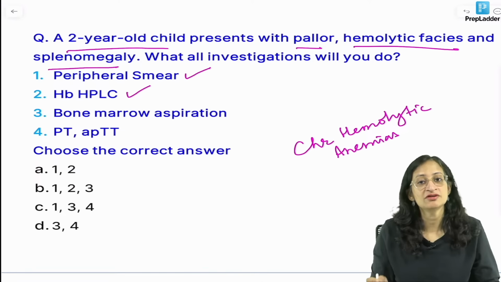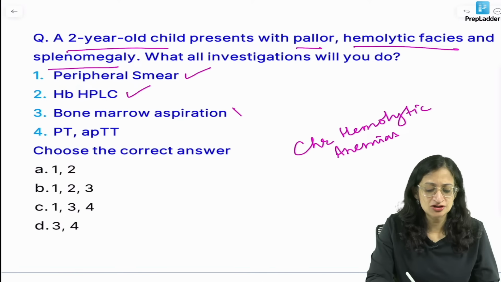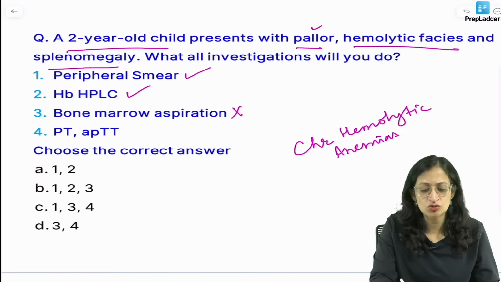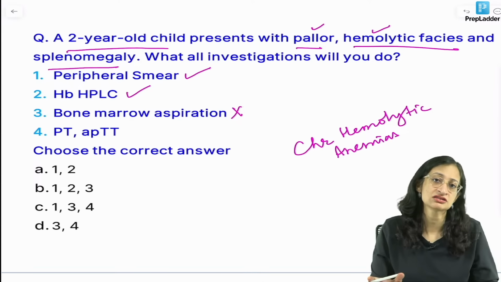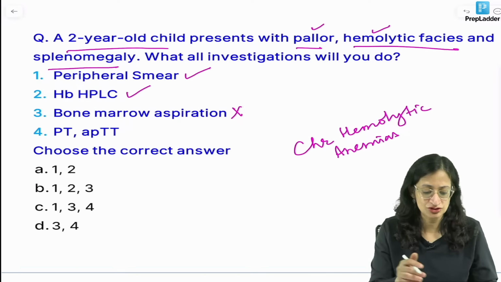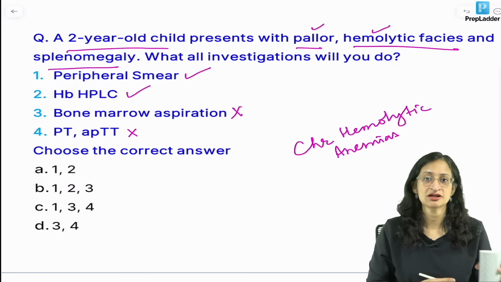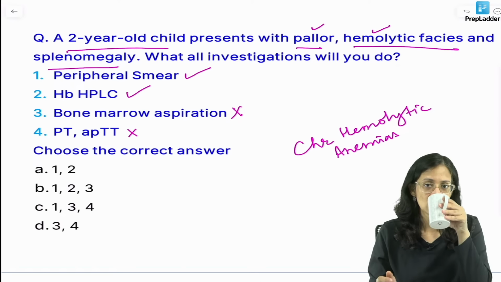Hemoglobin HPLC will be very useful in diagnosing thalassemia, sickle cell anemia, any other hemoglobinopathy. Bone marrow aspiration is usually not required if there is only pallor and you are getting evidence of hemolysis. We are not suspecting pancytopenia. Usually we will not resort to bone marrow aspiration as the first line. PT-APTT is also usually not required as we are not suspecting a coagulation disorder here, right?